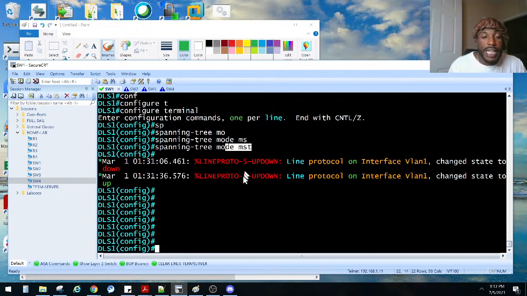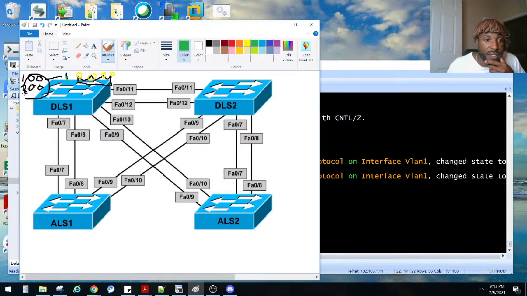We did MST. Let's go ahead and do our configuration. Remember the instances that I said we could create, right? He said create instance number 1, put VLAN 100 and 200 in it, and also create a revision number. And Juan is just joining. What is MST? MST is multiple spanning tree. It's a way to group our spanning trees. There are other flavors of spanning tree, and MST is just one of them.